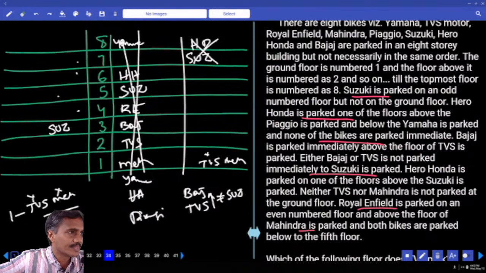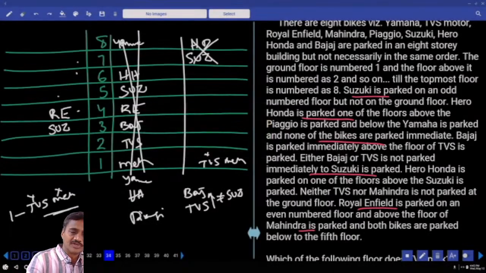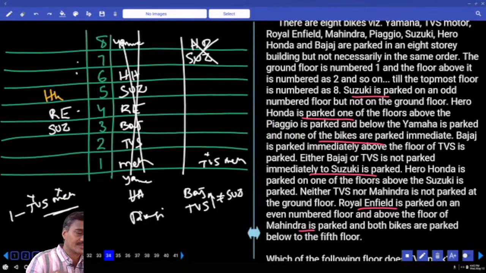As this case is ruled out, what is the next one? Royal Enfield is here on the fourth floor. Then Hero Honda can be here, at the fifth or the sixth place. There are two possibilities. First I am taking Hero Honda at this place.